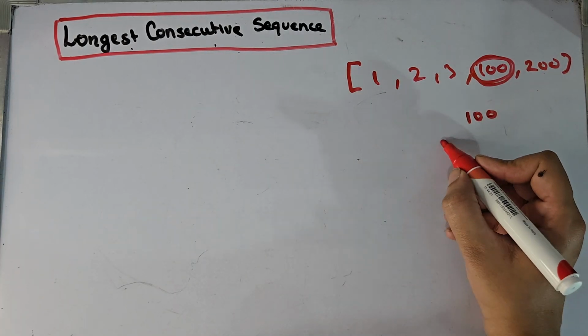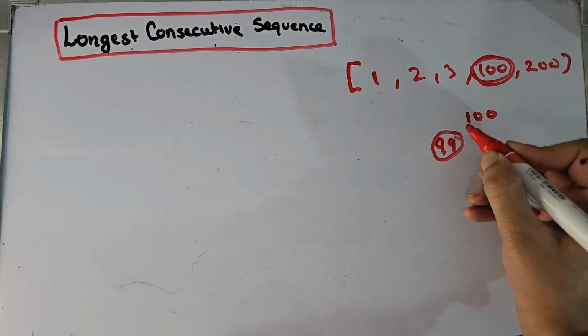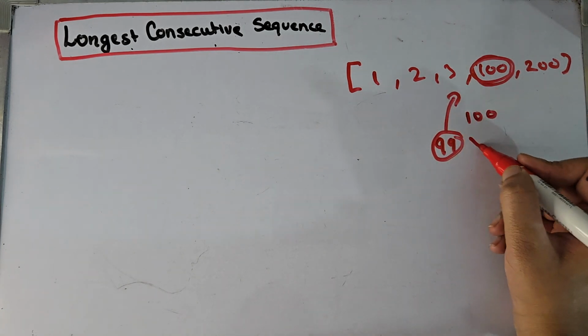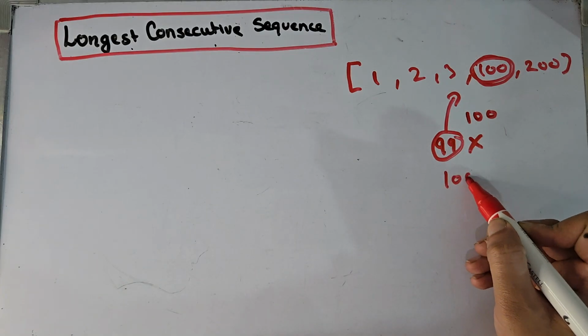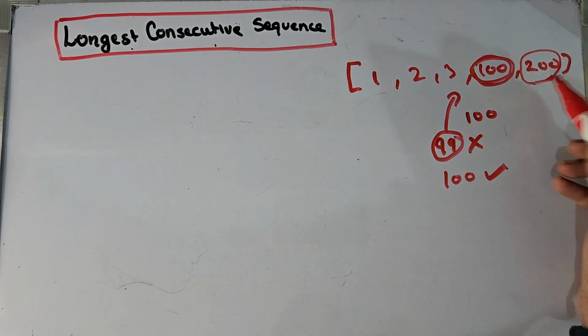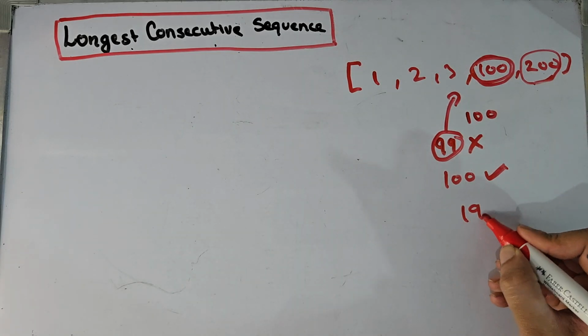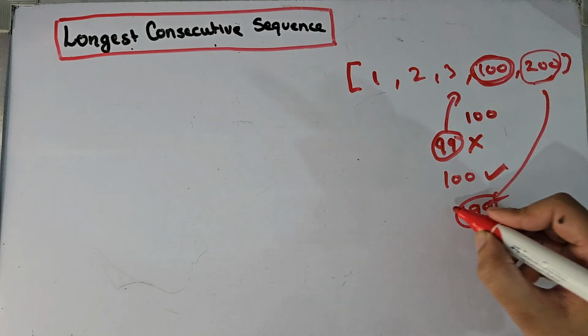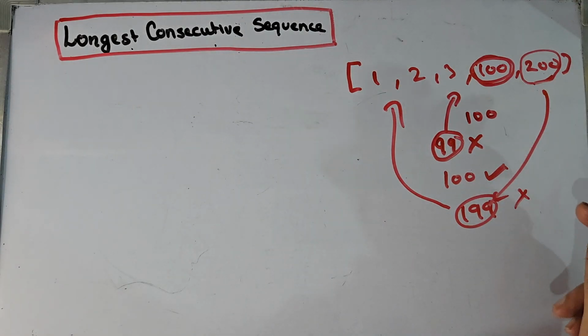Just decrement it by 1, 99. Is 99 present in this set? No, it's not present. So 100 is a starting point for a sequence. Let's pick 200. Is 199 present in this particular array? No, it's not. So 200 is also a starting point.